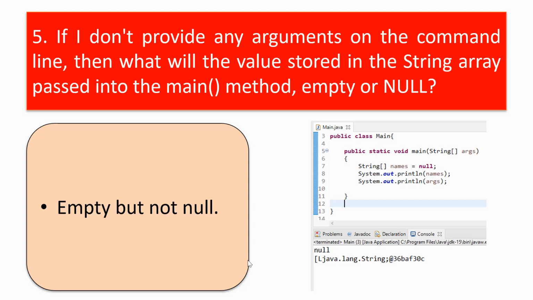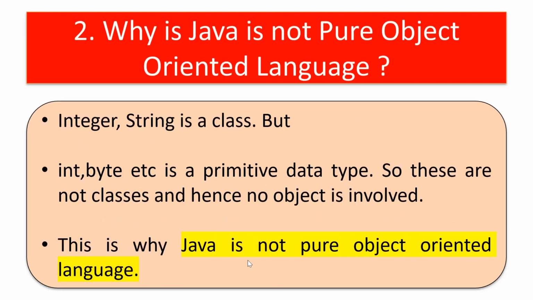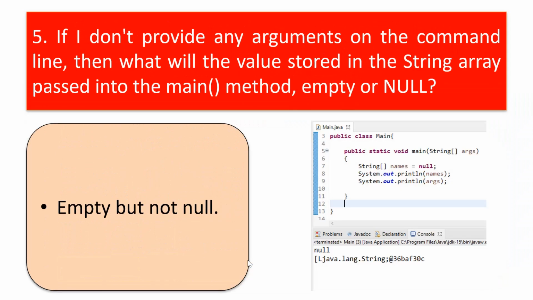So when we try giving java space filename space some string values, these are the command line arguments. So the question is about that command line. Whenever I give a command line argument, it will be captured by this args variable, that is a string array.